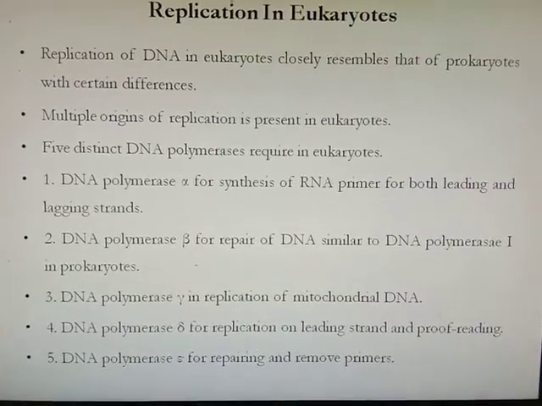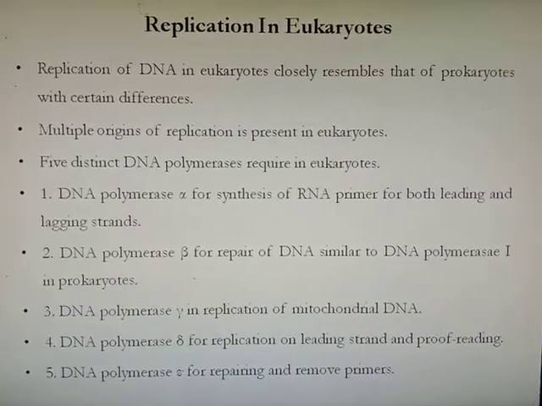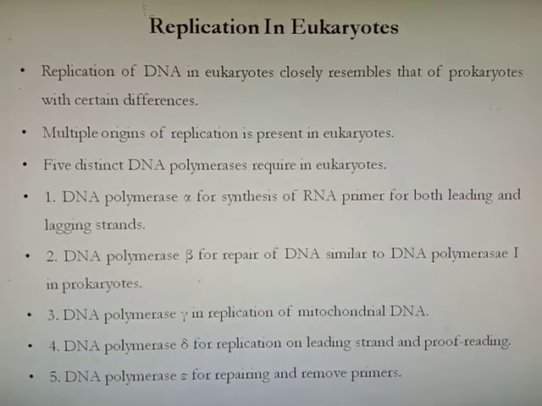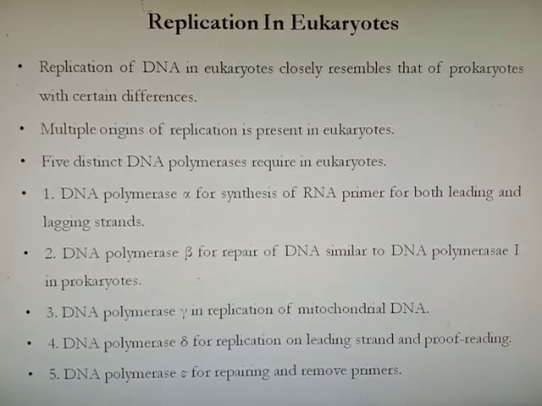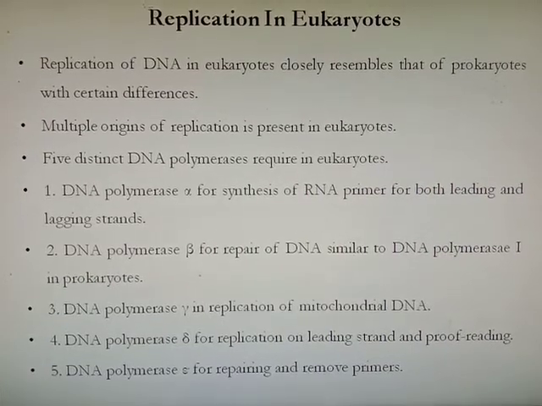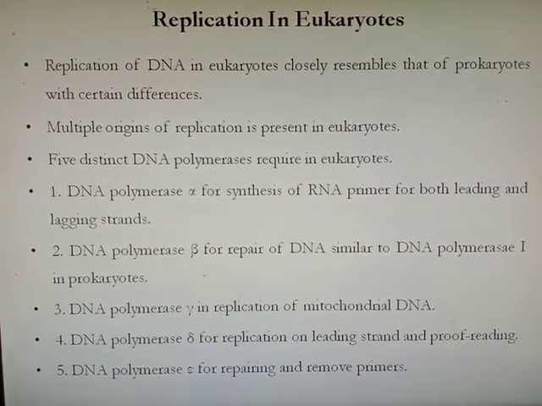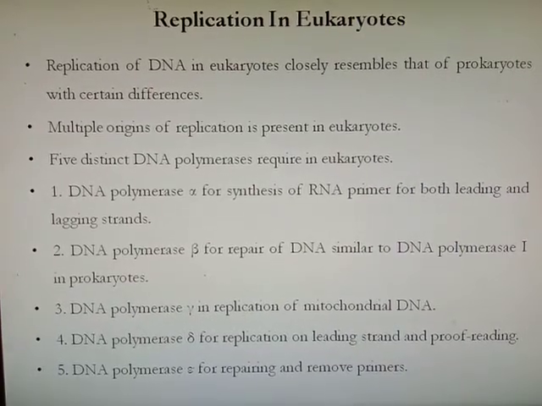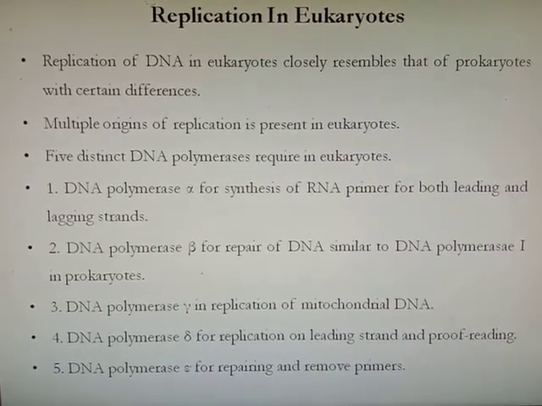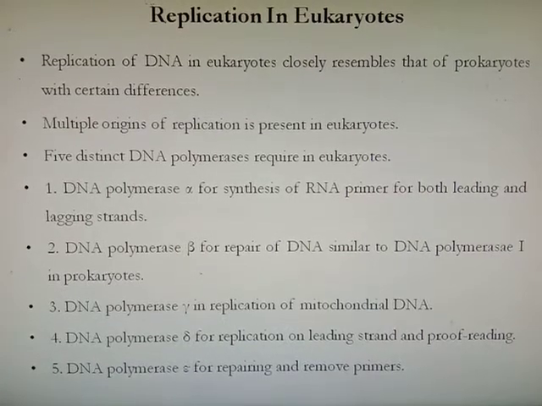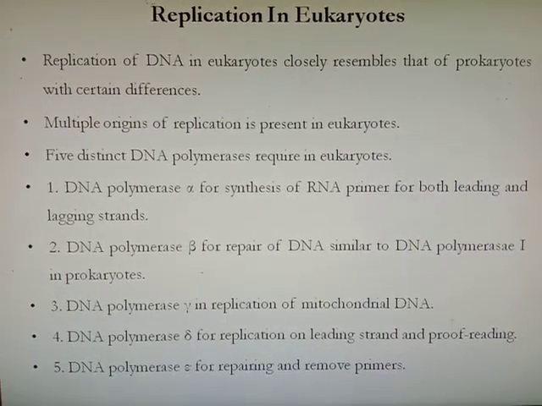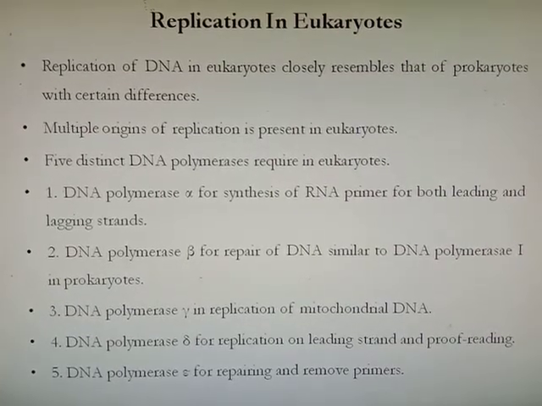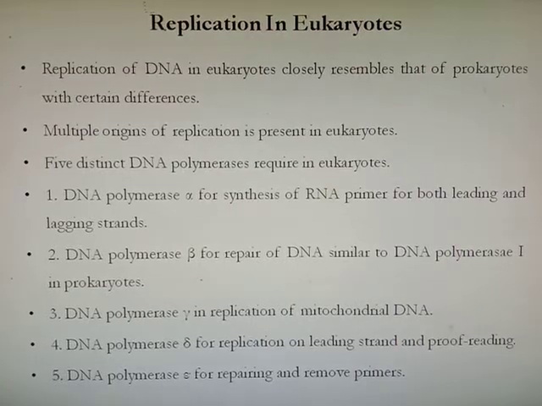First is DNA polymerase alpha, which is required for the synthesis of RNA primer for both leading strand and lagging strand. Then DNA polymerase beta is required for the repair of DNA, similar to DNA polymerase 1 in prokaryotes. Means DNA polymerase 1 does the repairing in prokaryotes, and the same function is done by DNA polymerase beta in eukaryotes. Then DNA polymerase gamma is required for the replication of mitochondrial DNA in eukaryotes.